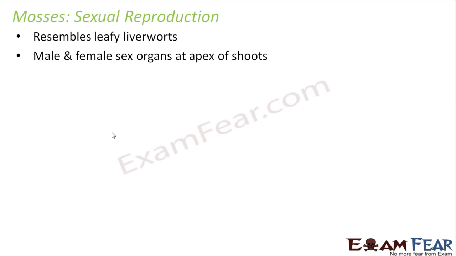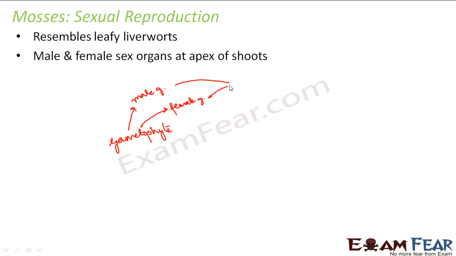So how would be the sexual life cycle of the mosses? There will be a gametophyte. Here also gametophyte is the dominant phase, that means gametophyte is the plant basically. This gametophyte will form male gametes and female gametes. Now the male gametes and the female gametes will undergo fusion. As a result of fusion, zygote will be formed.